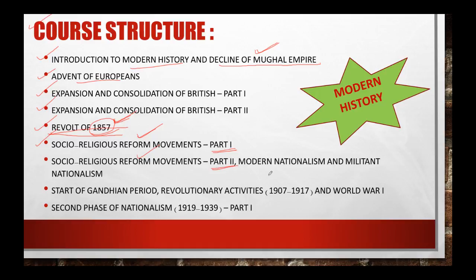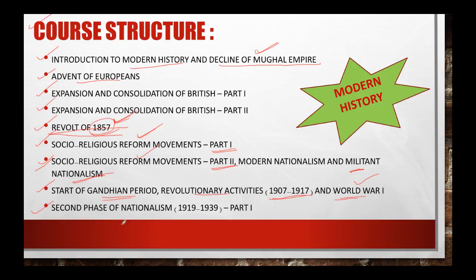In the same class, along with part 2 of socio-religious reform movements, I'll be talking about modern nationalism and militant nationalism, which was rising slowly in our country. Next would be the start of the Gandhian period, and revolutionary activities right from 1907 to 1917 and the First World War.